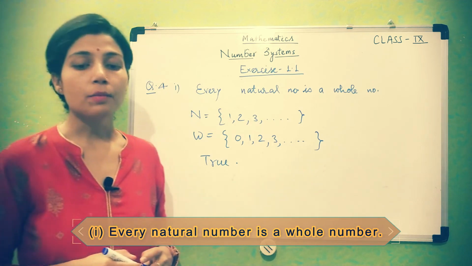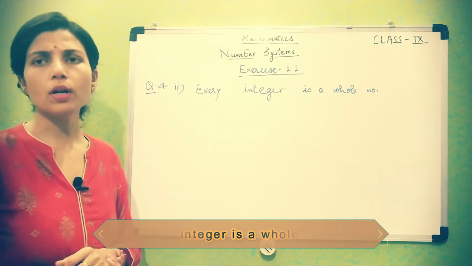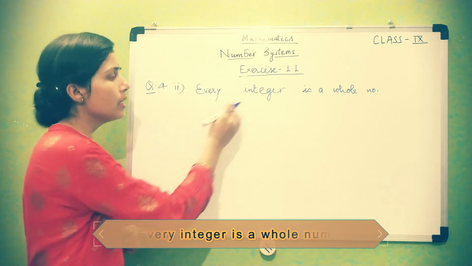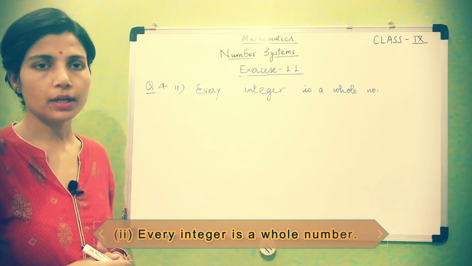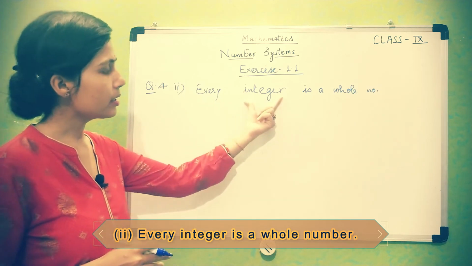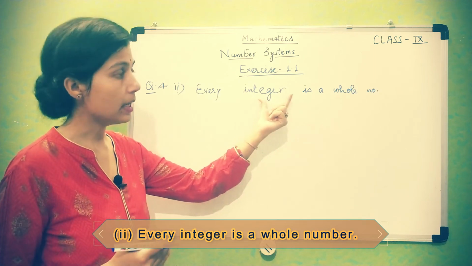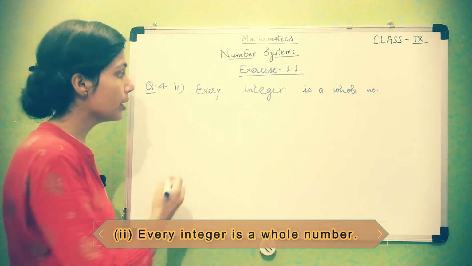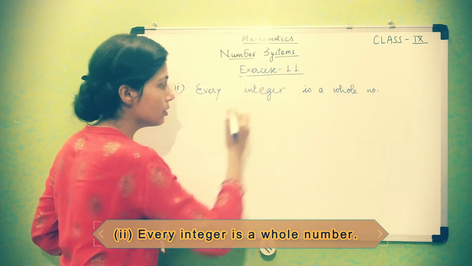Okay, now come to the second part. So second part is, every integer is a whole number. As you know, integer includes negative numbers also. Okay, this integer collection includes negative as well as 0 as well as positive numbers. Okay, so it means integers include whole numbers also.